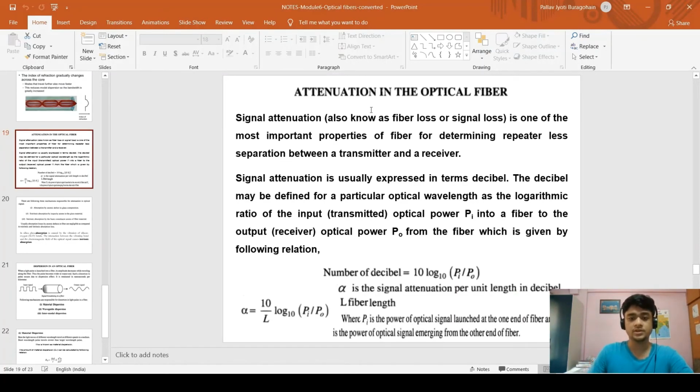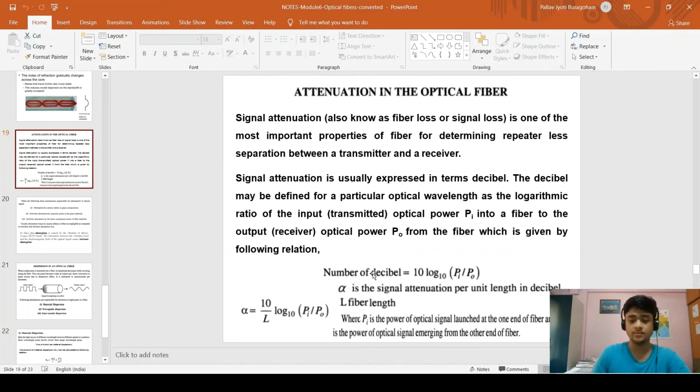Attenuation in the optical fiber. Signal attenuation is one of the most important properties of fiber for determining repeaterless separation between a transmitter and a receiver. Signal attenuation is usually expressed in terms of decibel.